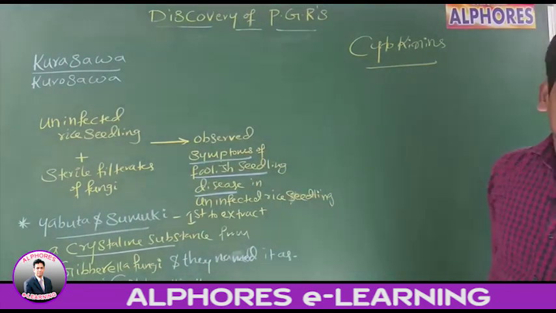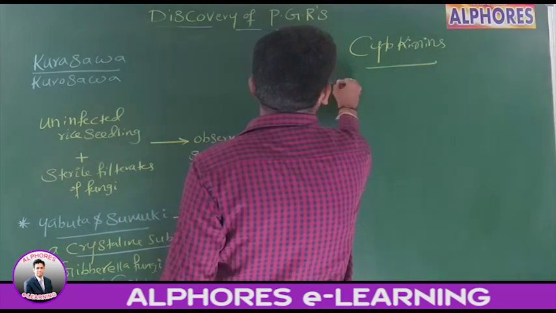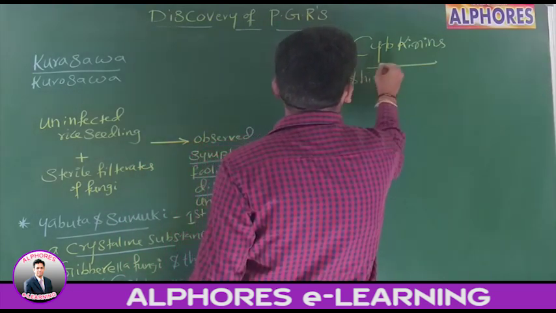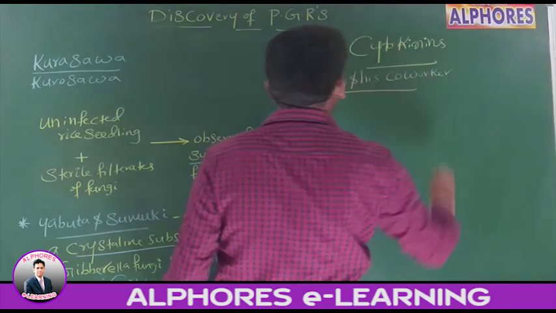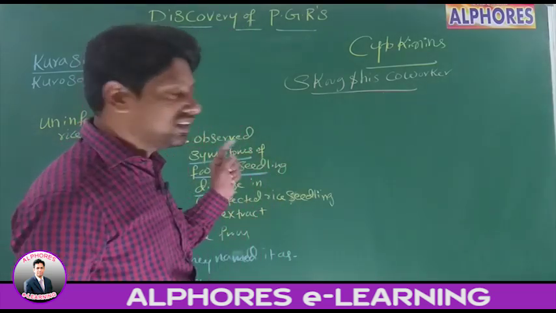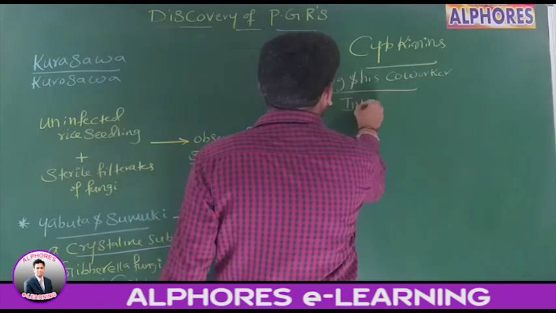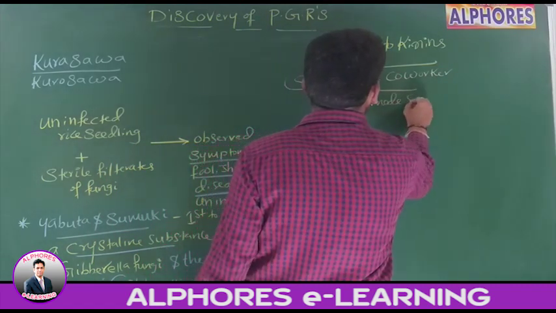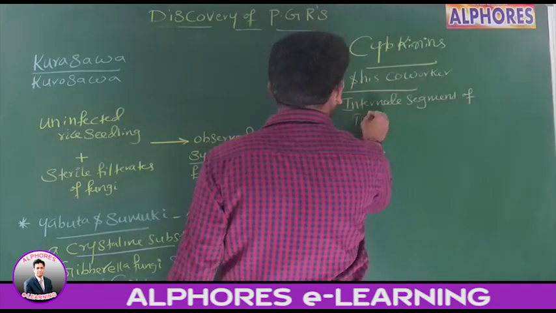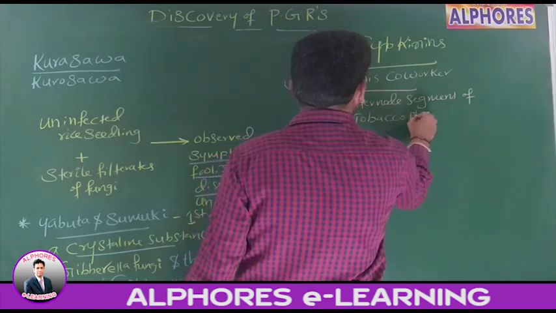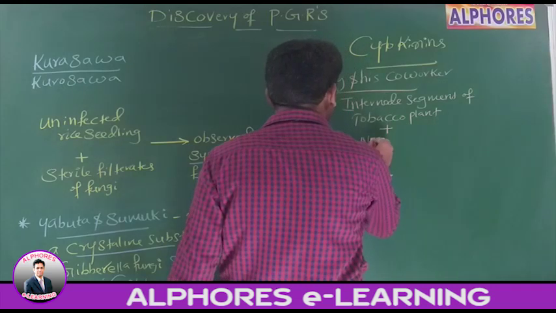Now listen here. A scientist by the name Skoog and his co-workers started growing internode segments of tobacco plant on nutrient medium.